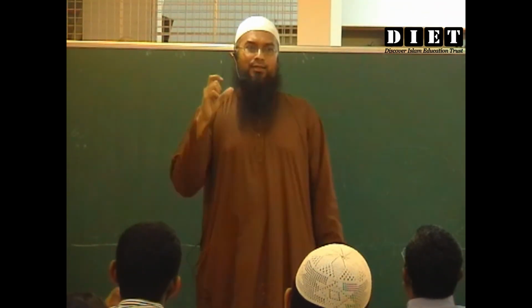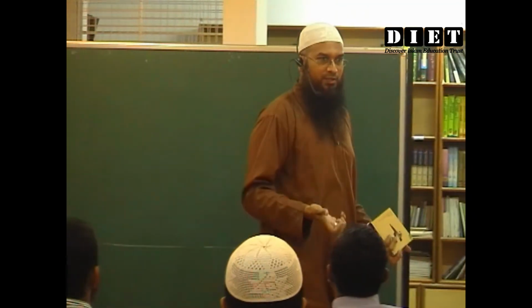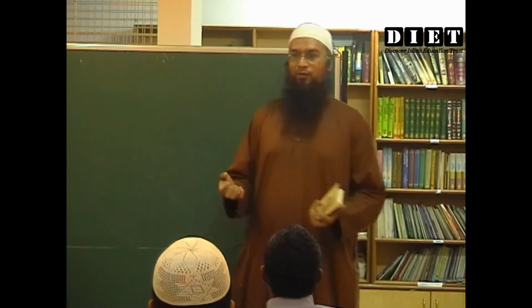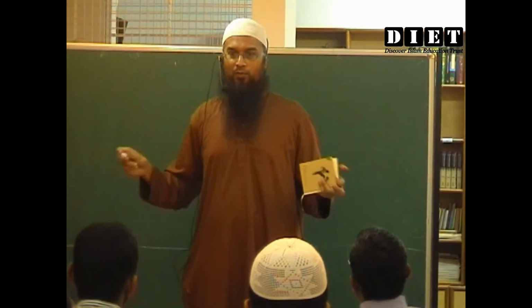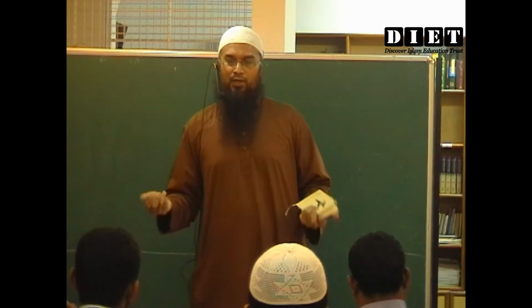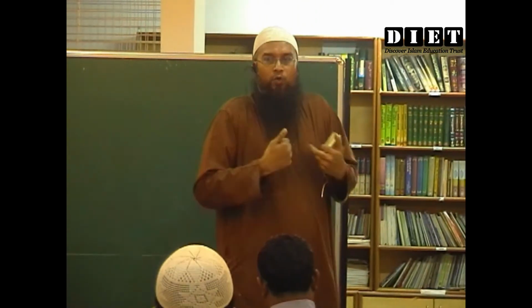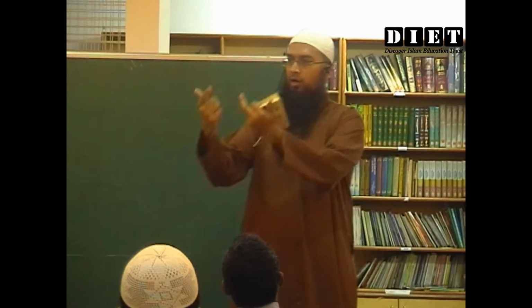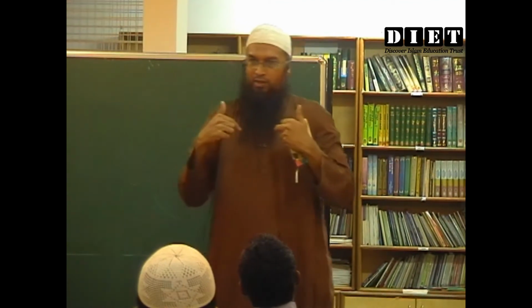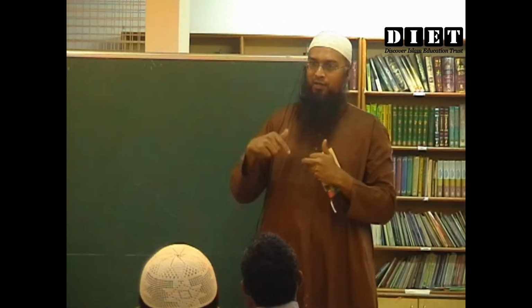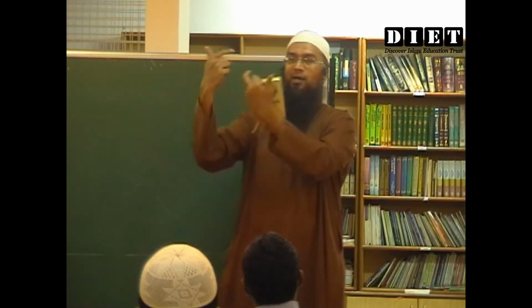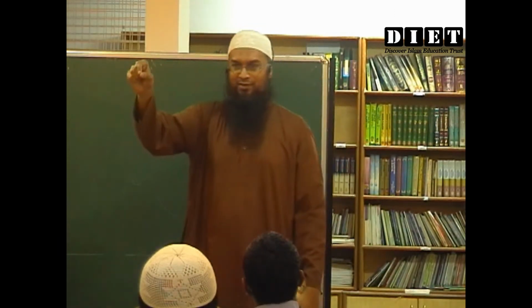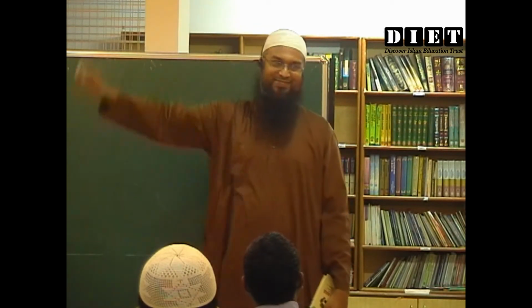When a noun becomes an object, then you will find it in the accusative form, or the mansub. For example, Umar saw Khalid. Umar is seeing, Umar is the subject, and the one which is being seen is the object. So when I say Khalid, then you will find Khalidan.